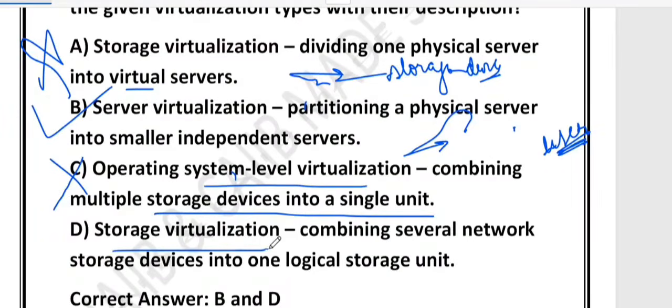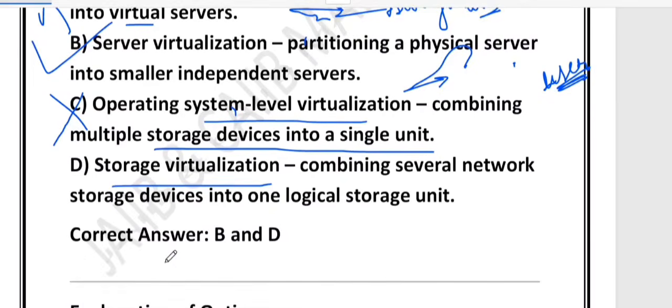And option number D is storage virtualization, which says combining several network storage devices into one logical storage unit. Yes, this one is also correct. Because storage virtualization pools many physical storage devices and presents them as a single storage unit. Let me give you one example. Suppose you have 5 water tanks in different places.